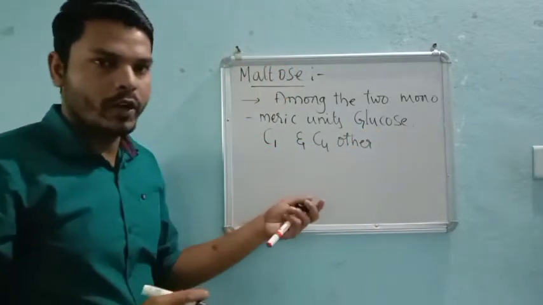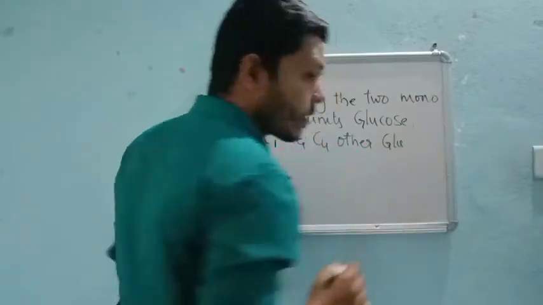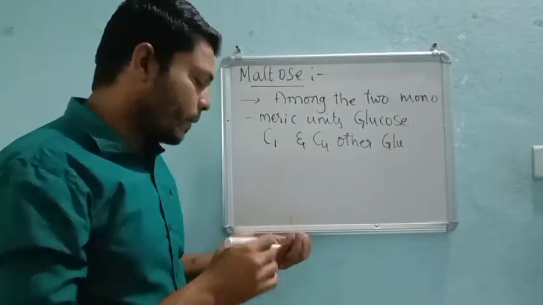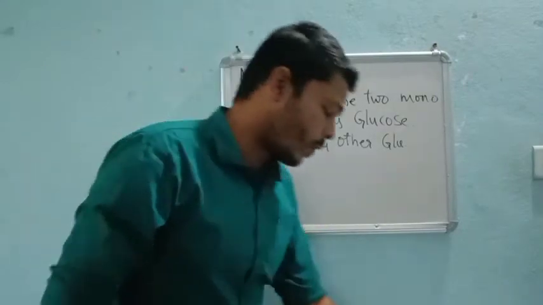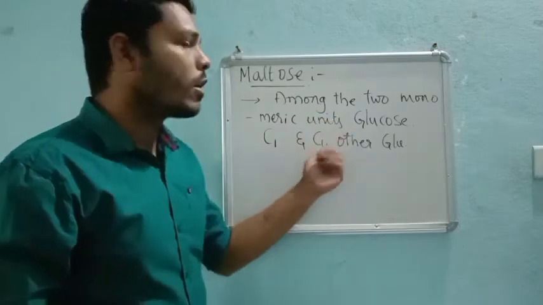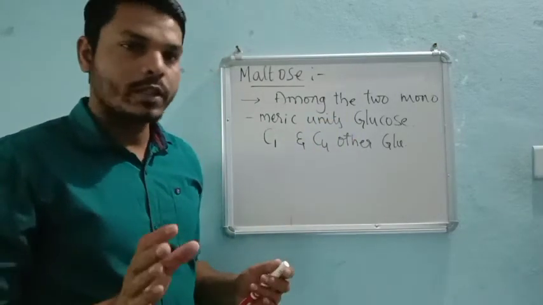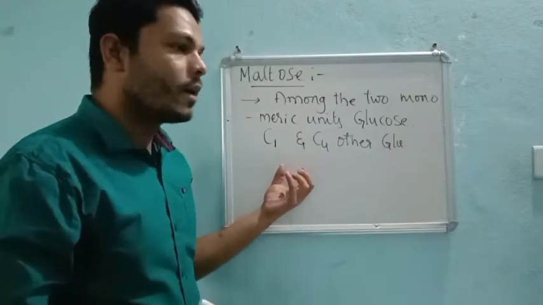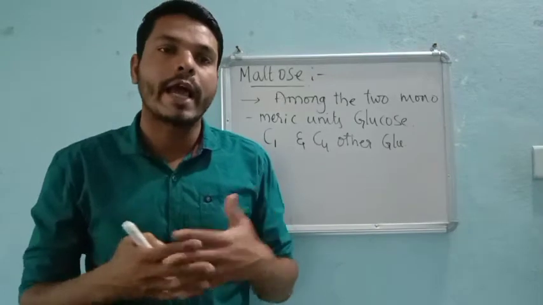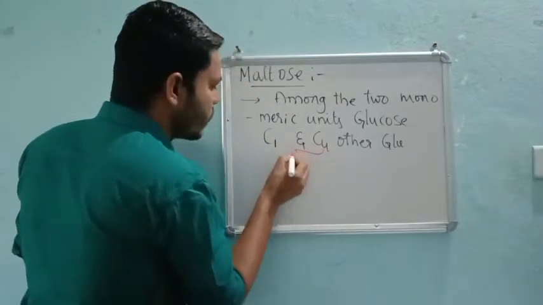Glycosidic linkage we already know. So the conclusion about maltose is that it is made up of two monomeric units of glucose. How do these two glucose monomers have a glycosidic linkage? The glycosidic linkage is with what?